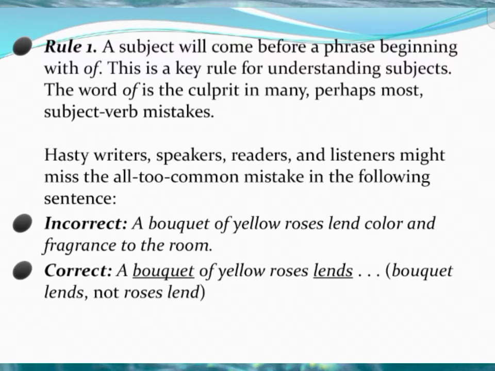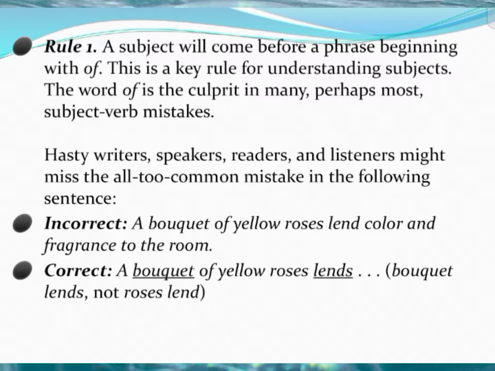Rule 1, and I also list out some common rules to be followed while you are using subject and verb agreement. So let's go one by one. A subject will come before a phrase beginning with of. This is a key rule for understanding subjects. The word of is the culprit in many, perhaps most, subject and verb mistakes.